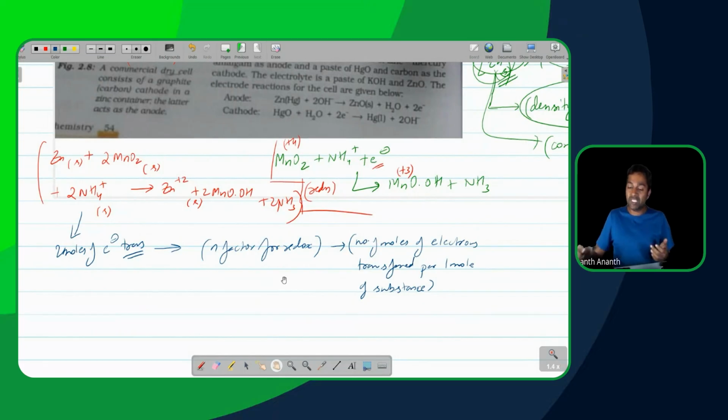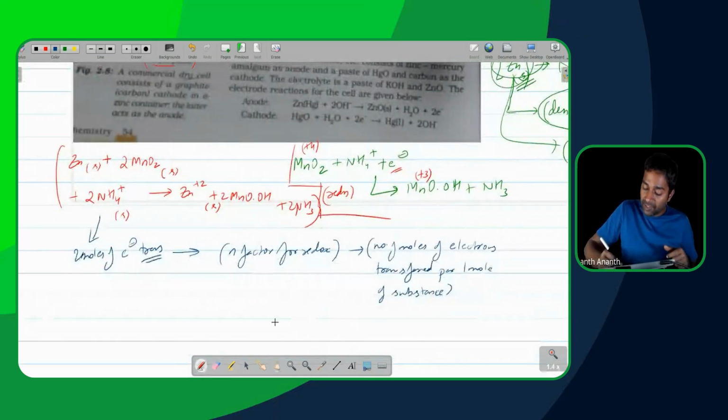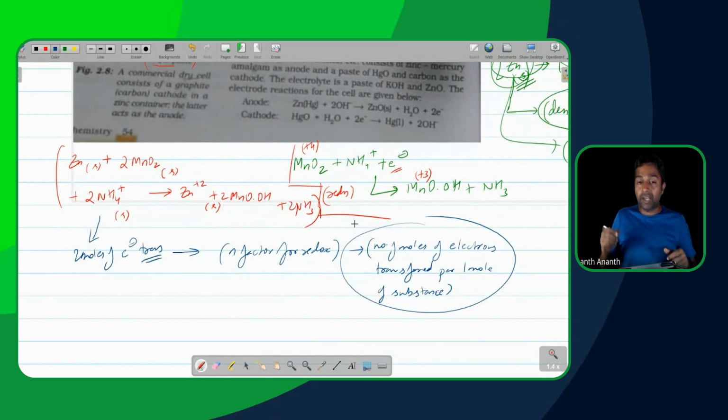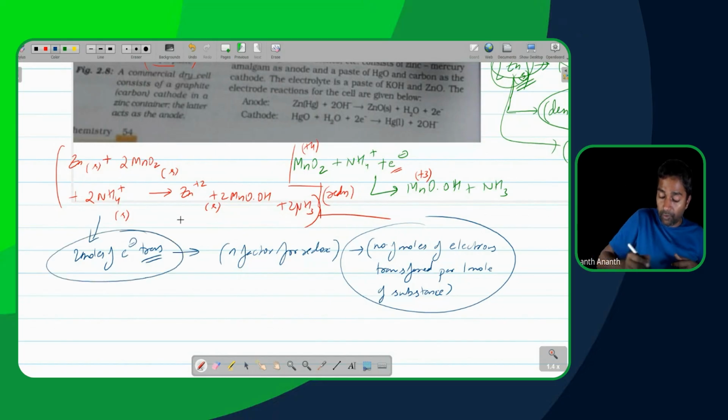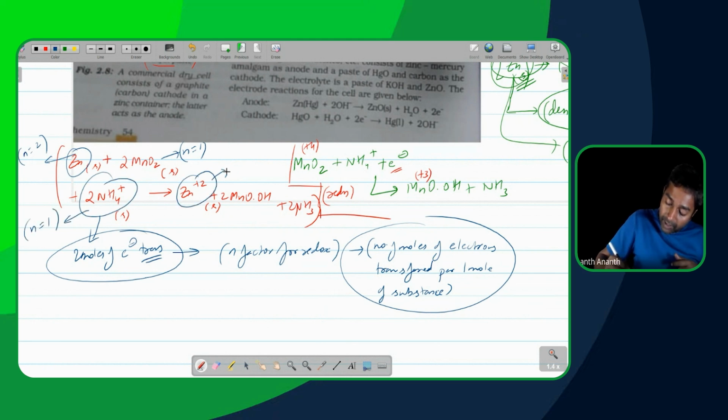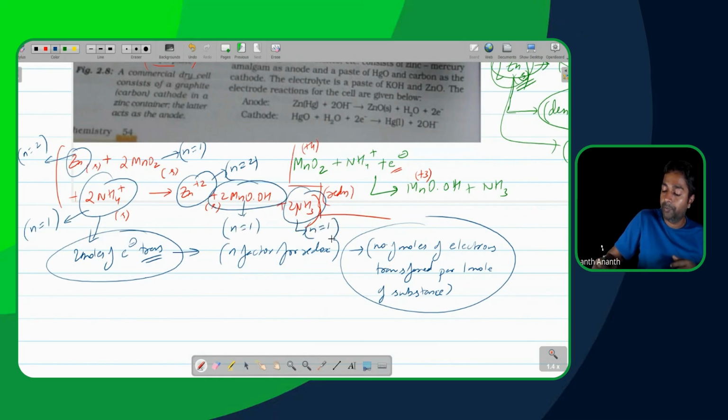Now, what's the best way of doing this? If you have the balanced reaction, check it and you'll get the answer directly. In this case, 2 moles of electrons are transferred for the overall reaction, correct? So for zinc, what is the N factor? 2. And for this one, N factor is 1. For this one, N factor is 1. For this one, N factor is 2. For this, N factor is 1. And for this, N factor is 1. You understand the idea here? Yeah. Okay, all right. Now let's continue on.